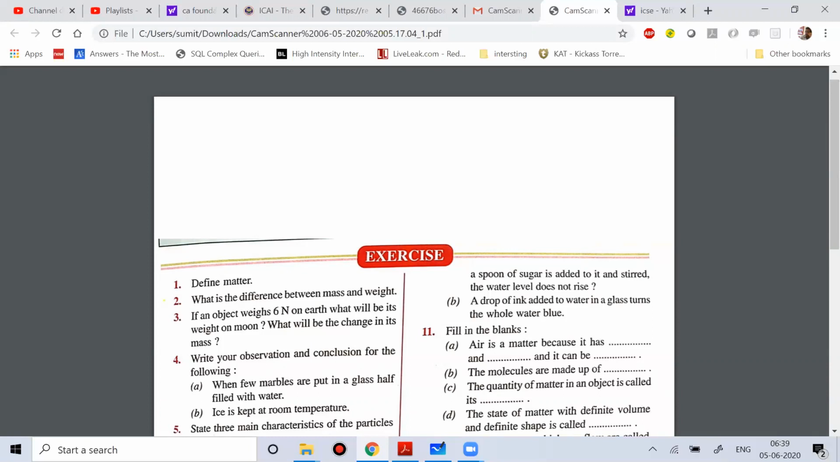Okay, so the particles are always in continuous random motion, and due to this motion, the blue colored particles of the ink spread all over and give blue color to the water.